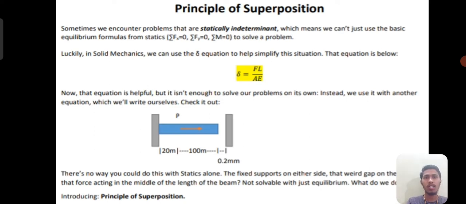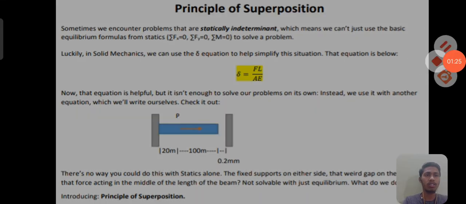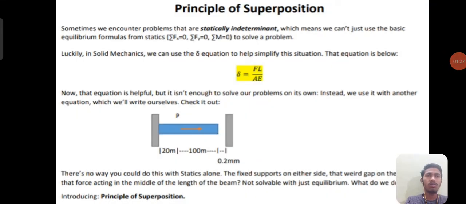Luckily, in solid mechanics we can use the delta equation to help us simplify the situations. The equation is delta equals F L by A E, where F is the force, A is the area, L is the length, and E is the Young's modulus. Now the equation is helpful, but isn't enough to solve our problems. Instead we use other equations which we will write ourselves.